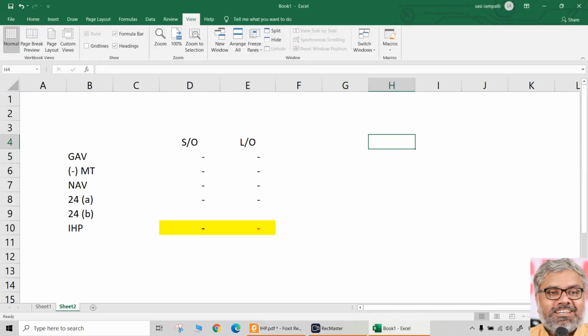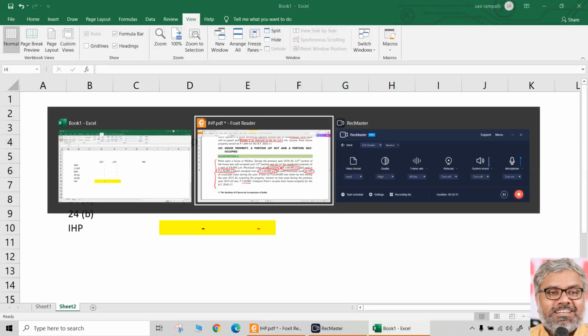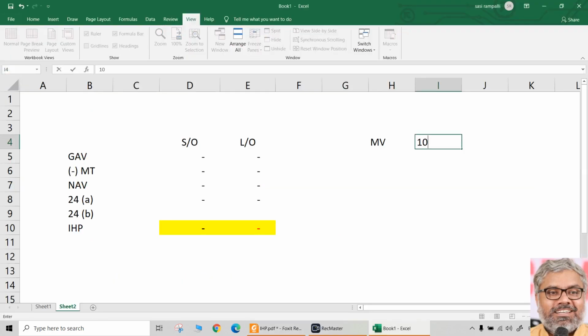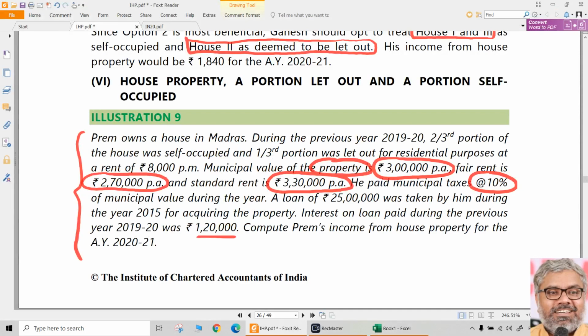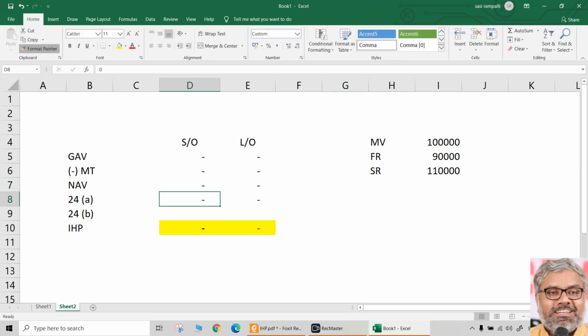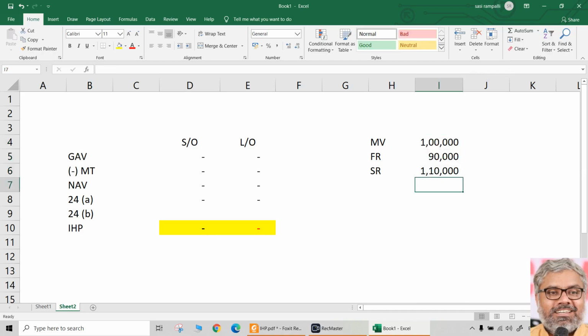So let us take the municipal valuation and other things carefully for the let out portion only. If the entire property had a municipal value of 3 lakhs, 1/3 will have how much? Naturally 1 lakh. What about fair rent? If the entire property had 2,70,000, 1/3 portion will have 90,000. Standard rent, if the entire property had 3,30,000, 1/3 will have 1,10,000. So we have the three things that we need to find out the real gross annual value.